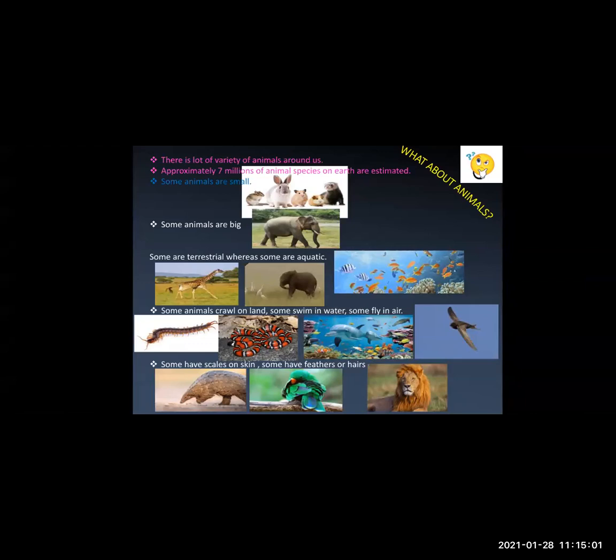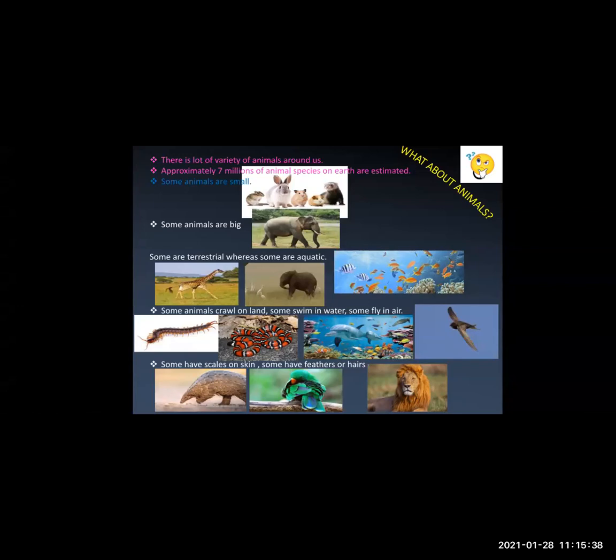Next point. Some animals crawl on land, some swim in water, some fly in air. Now, you can understand there are some animals which crawl on land, isn't it? You can see in the pictures, like centipedes, snakes, reptiles, they crawl on land. Some swim in water, no need to tell who swims in water, fishes and all. Some fly in air. Again, birds fly in air.